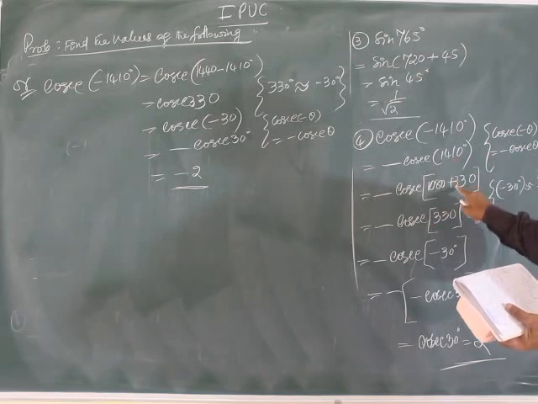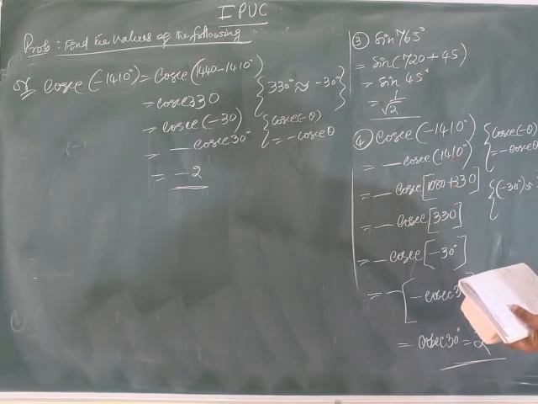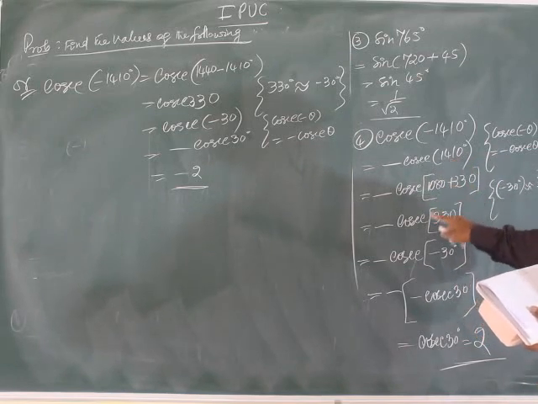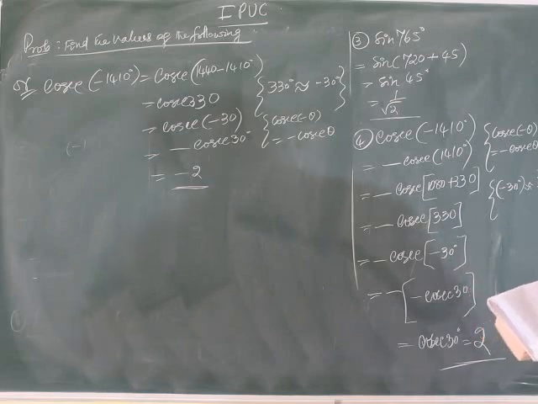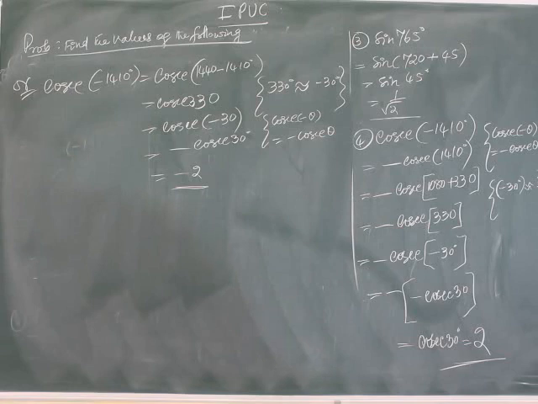Correct. Forget this. Cosecant 330 means cosecant minus 30, minus of minus plus cosecant 30. This one is correct.